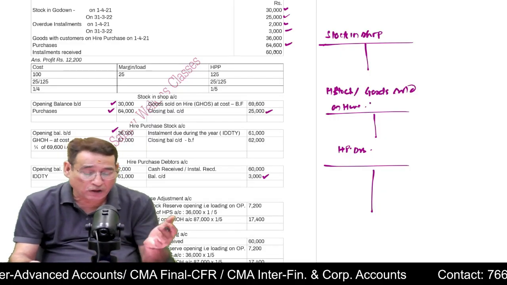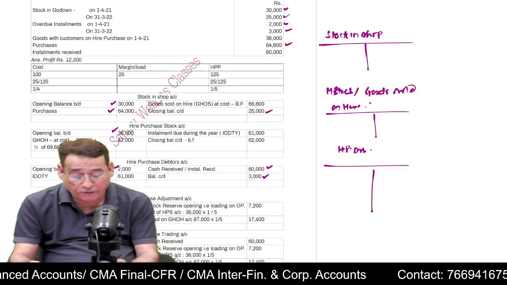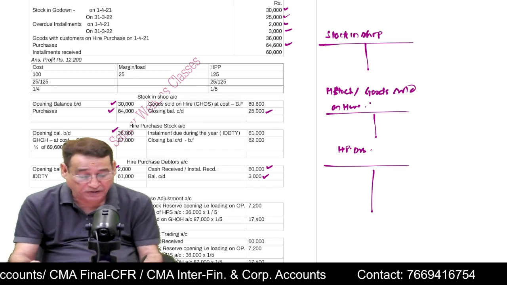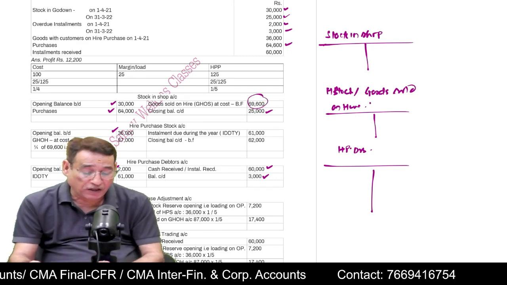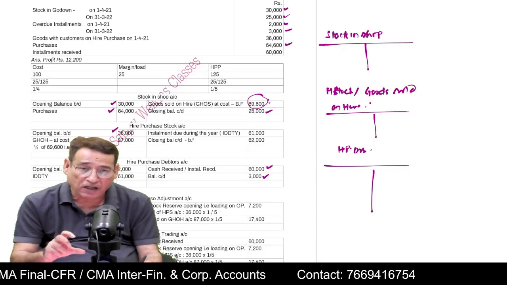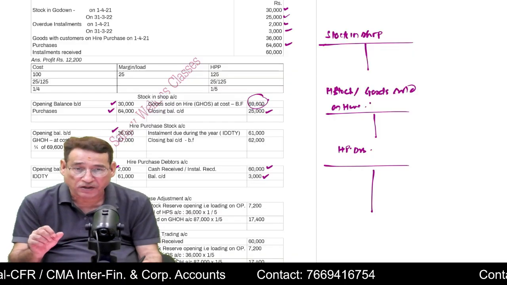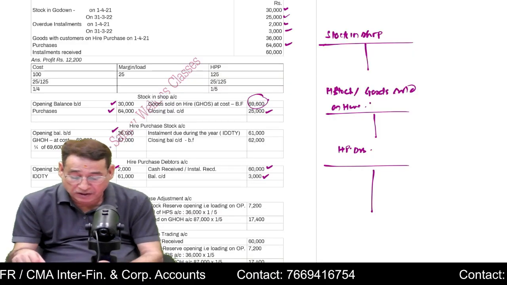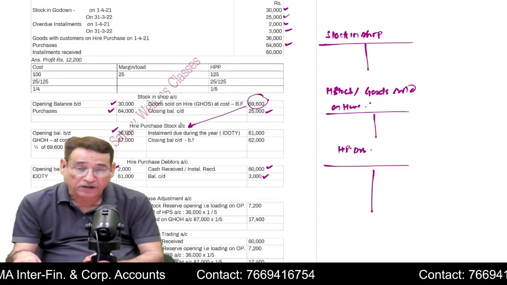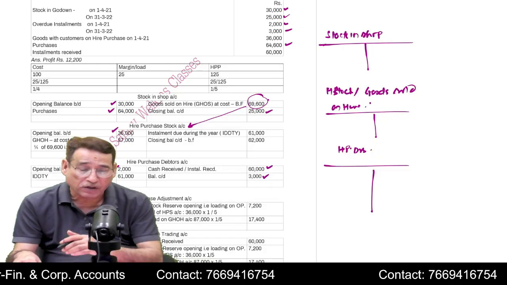Installment receipt means you have received amount from the debtors, you are going to write it in the debtors account. Now first of all, you are going to close the stock in shop account because it has the highest number of entries. So you will get the balancing figure. This figure shows that in the current year, you have sold 69,600 worth of goods whose cost price is 69,600. You will post this item obviously in the hire purchase stock account. You will post this, but the problem is that it is at cost.